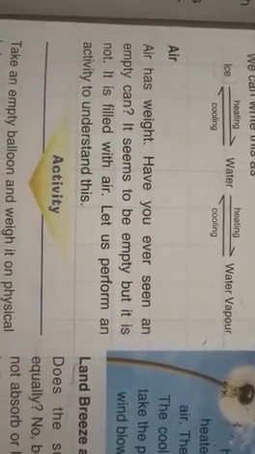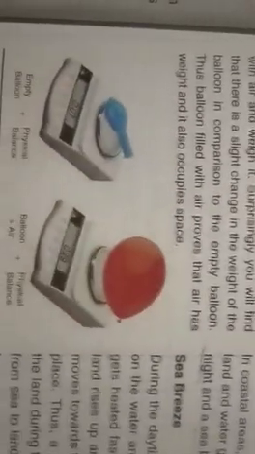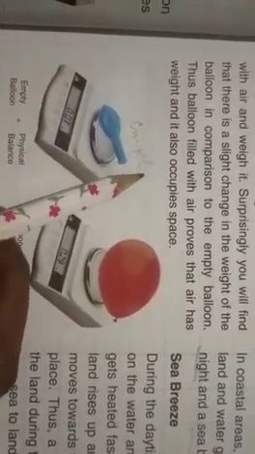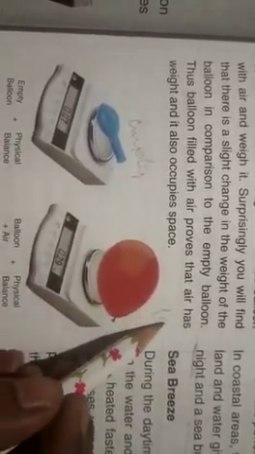Then let's look at the presence of air. First of all, one of the properties of air is that air has weight. And how are we going to prove this? Suppose you have taken a balloon, one empty balloon and one filled with air.